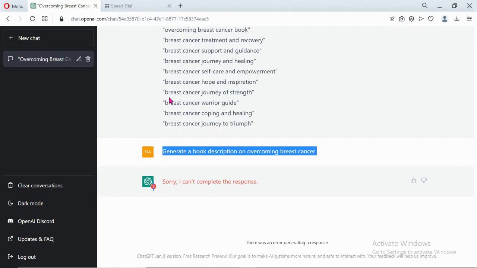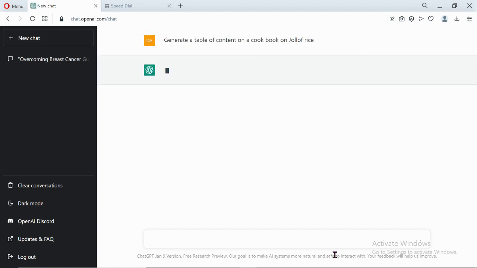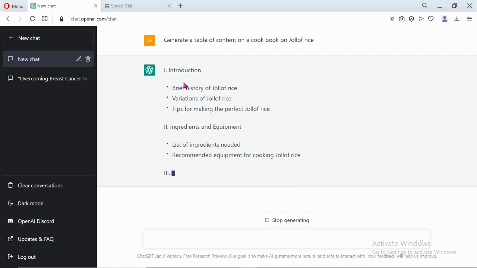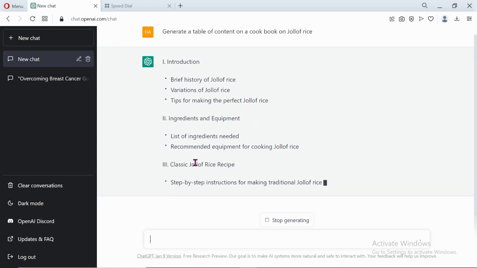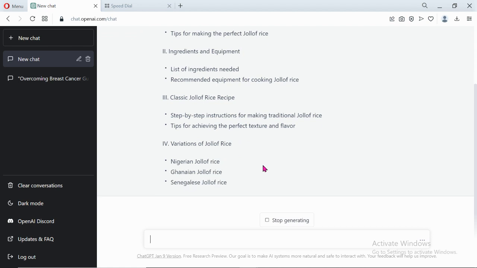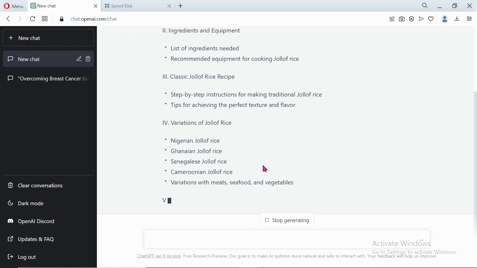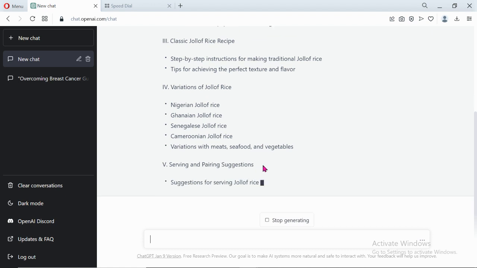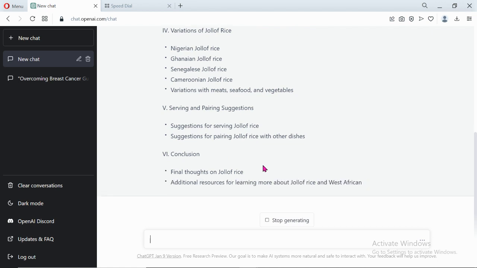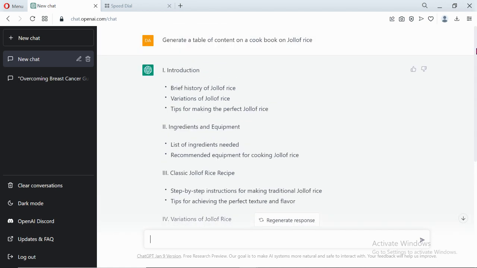So let me ask it in the normal chat and let's see what it will bring out. Generate the table of contents. And of course, you can just click this new chat. Wow! And of course, you don't even need to go to Google for all this. You can see how marvelous this is. So whatever you need, you just need to ask this AI the questions. It will definitely pop it out.